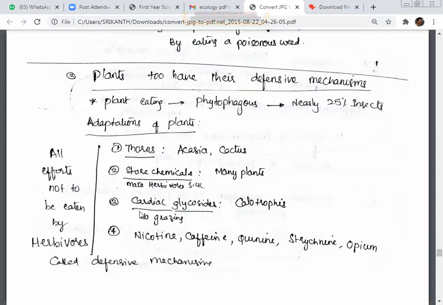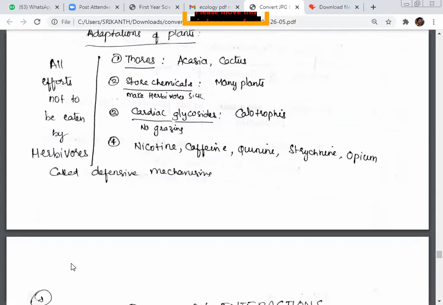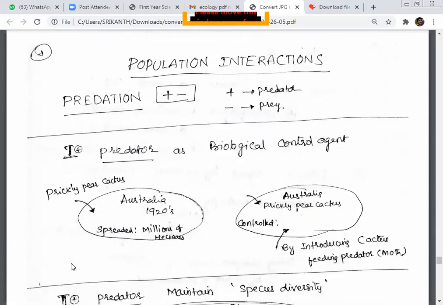The best example we have is cardiac glycosides in Calotropis. Nicotine, caffeine, quinine, strychnine, and opium are also among the best examples. These chemicals are stored in the plant in an effort not to be eaten by herbivores, which we call a defense mechanism.